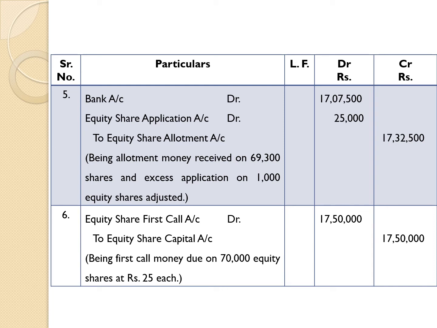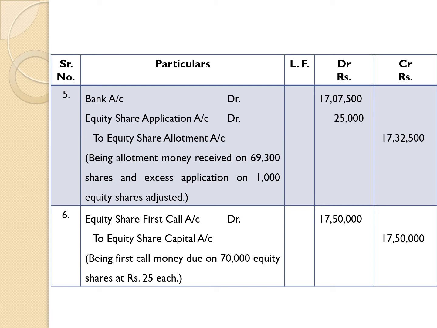It means that excess application money on 1000 equity shares is adjusted to the application account. Therefore, 1000 equity shares into application money rupees 25 is equal to 25,000. Therefore, in entry number 5, second part, we give equity share application account debit 25,000.